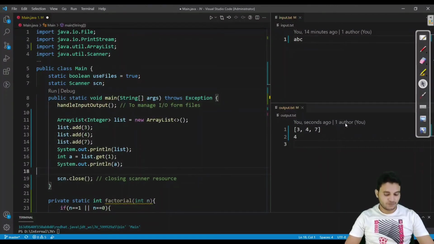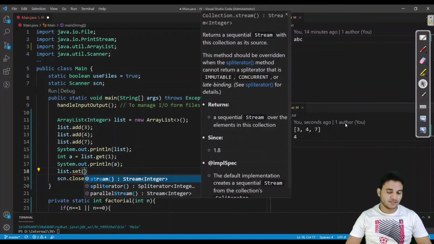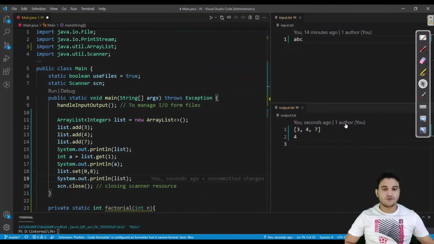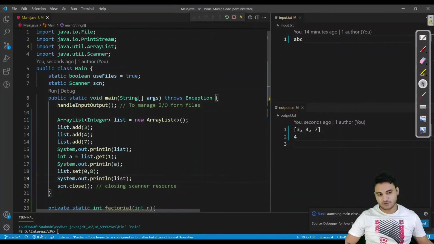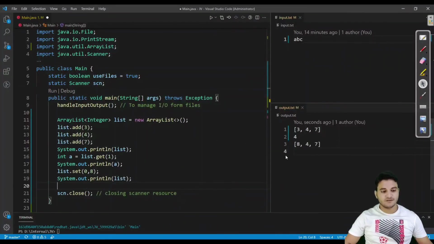Now if I want to set something, list dot set at 0, the value is 8. Fine. And now print the list again. See what it is going to print. The output for these two println statements is going to be this, and the last output will be different: 847. It should print 847. So as you can see, we are getting 847.